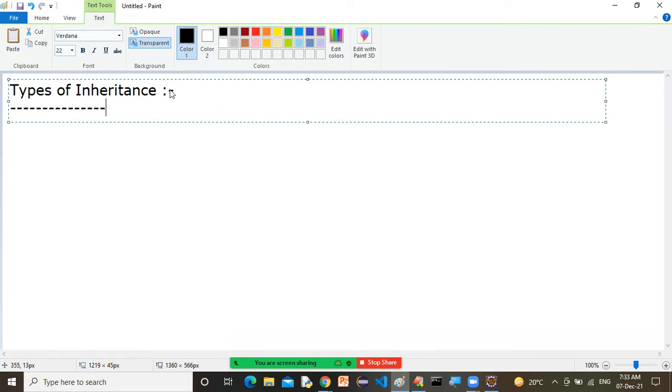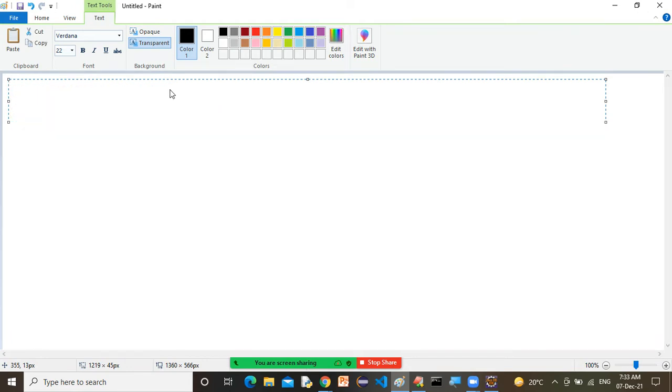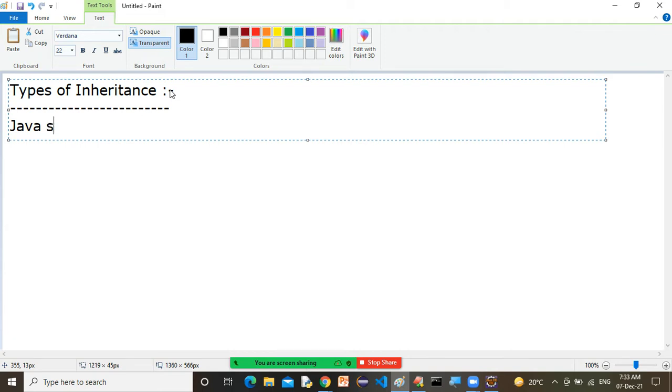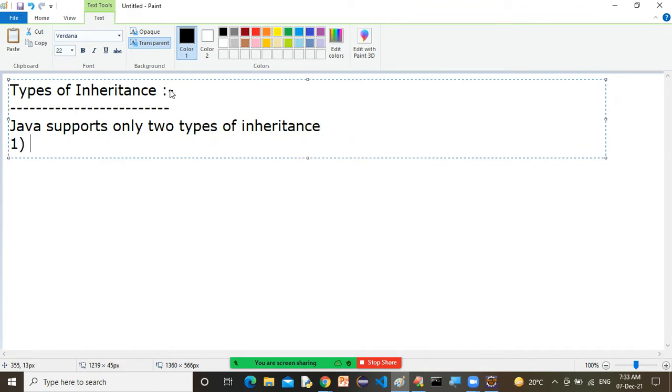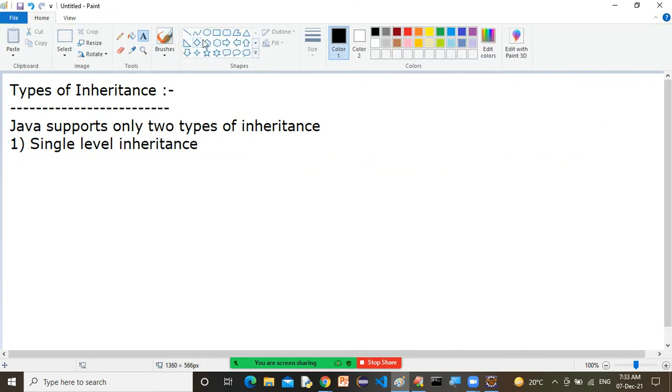Java supports only two types of inheritance. What is the first one? Single level inheritance. Single level inheritance means what? Single level inheritance means something.